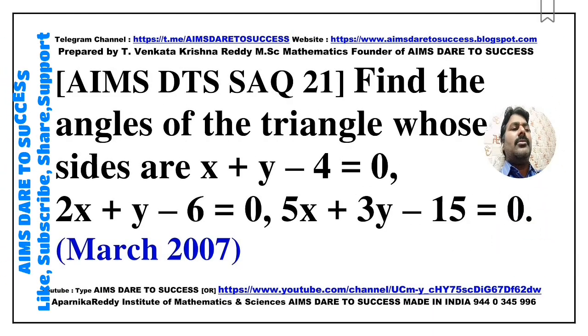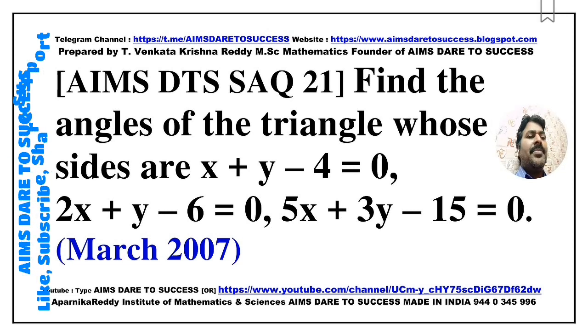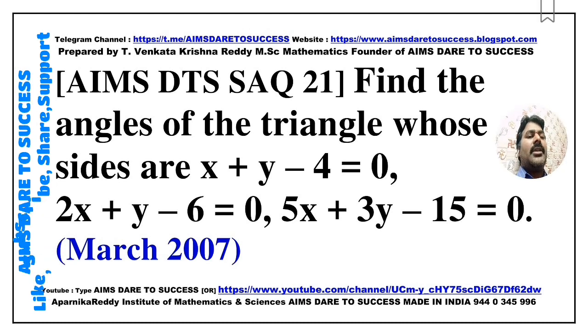Next, SAQ 21. Find the angles of the triangle whose sides are x plus y minus 4 is equal to 0, 2x plus y minus 6 is equal to 0, 5x plus 7y minus 15 is equal to 0. This question came from March 2007.